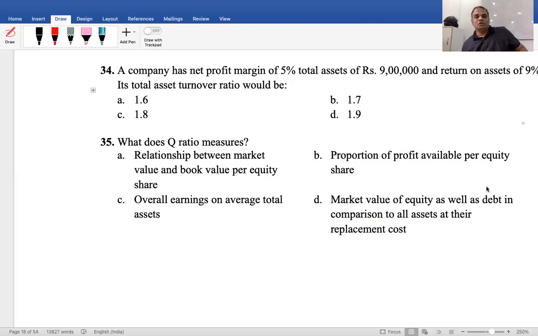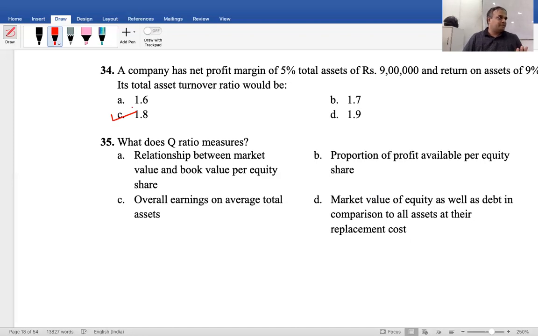That's logic, or not? So 9 lakhs into 9% is equal to net profit in rupees, divided by net profit percentage 5% is equal to how much? This is the answer: 16 lakhs 20,000. 16 lakh 20,000 divided by assets 9 lakhs is equal to 1.8. Okay, 1.8. Are you comfortable? Any difficulty? C is the correct answer.